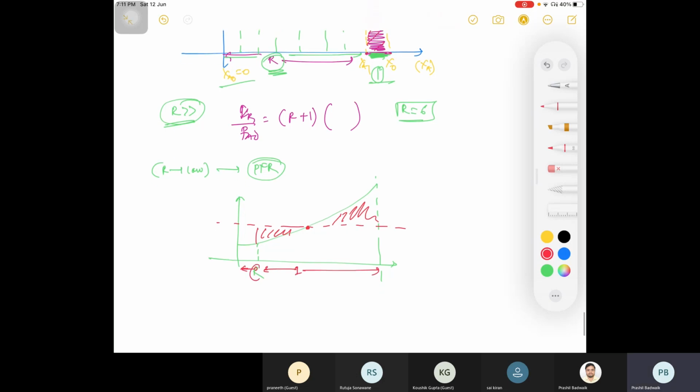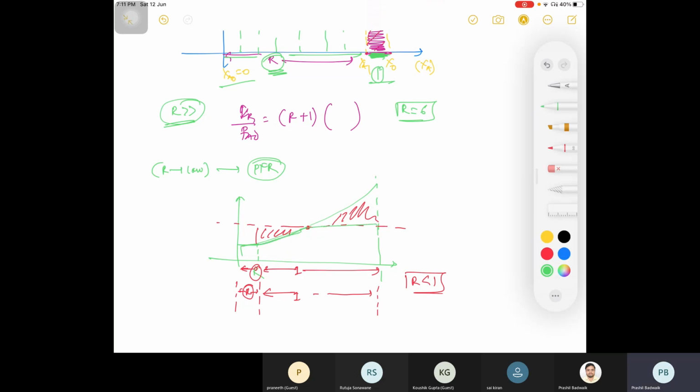Here, this is your R time, up to here, and this is your 1 time. So here R is less than 1, that's why you are getting this. Don't confuse it that R is always greater than 1. Here R is less than 1, that's why you are approximating this area.